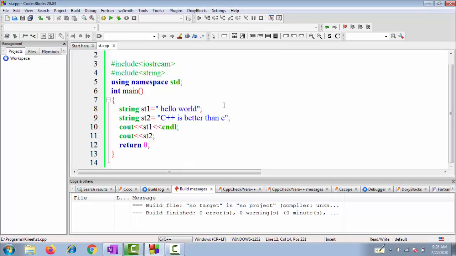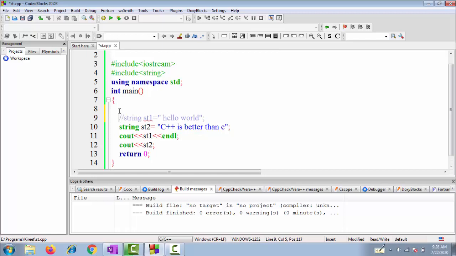There is also a second method of initializing the string. We can write string st1, and inside the round brackets we include double quotes, and inside the double quotes we write our message, that is hello world. If I compile it, you can see it compiles successfully, with no errors.